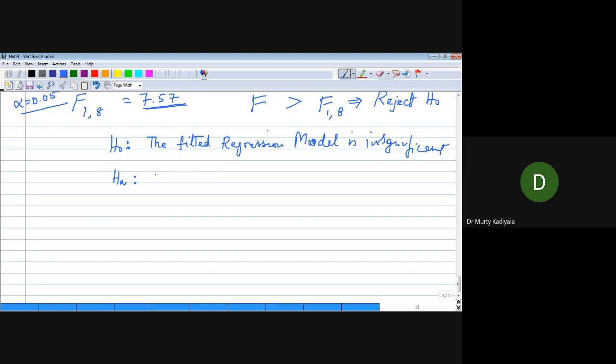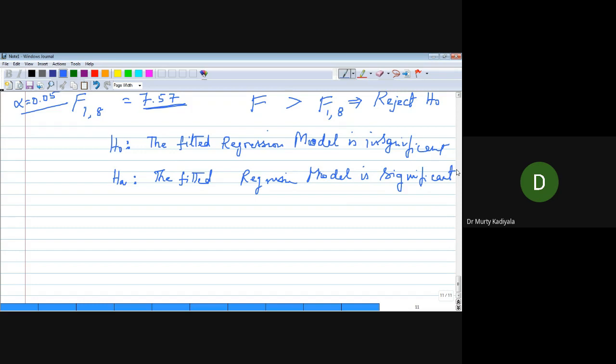And HA: the fitted regression model is significant. Is it right? Yes, sir.